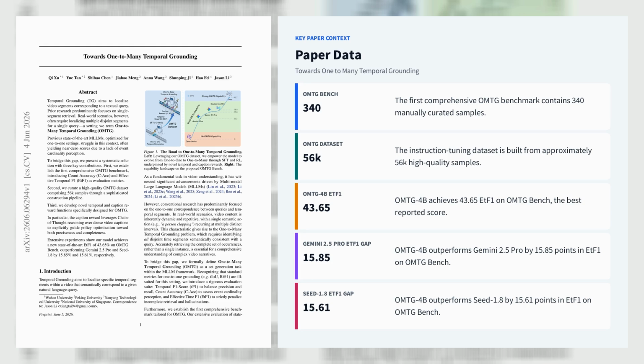To measure this setting correctly, the authors introduced the OMTG-Bench, a 340 sample benchmark with manually verified multi-segment annotations, plus new metrics, count accuracy, temporal F1, and effective temporal F1, which zeroes out examples with wrong segment counts.